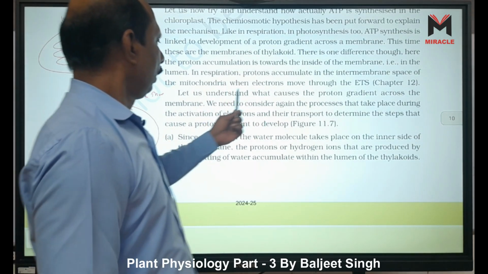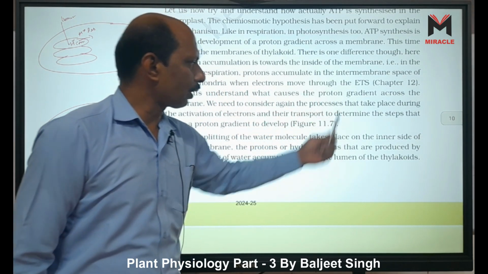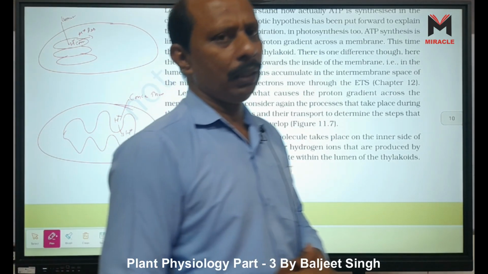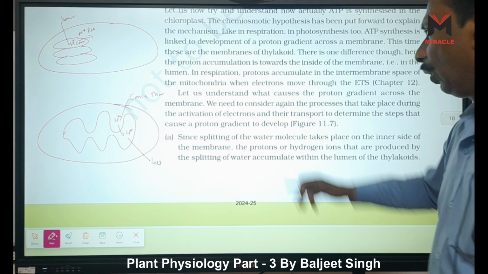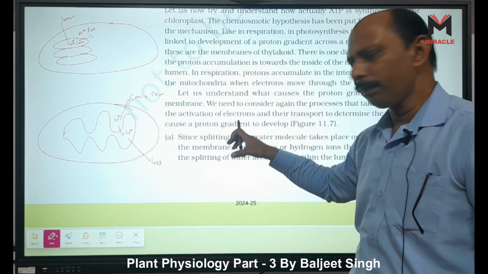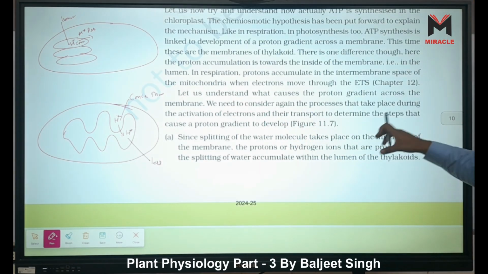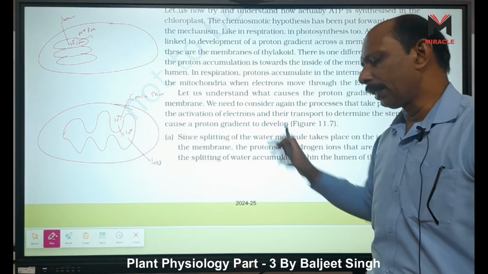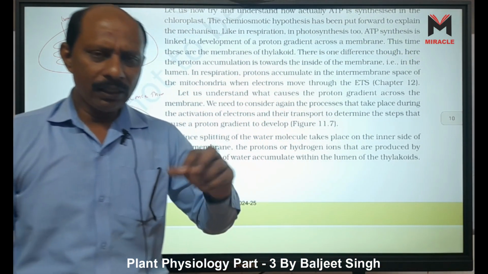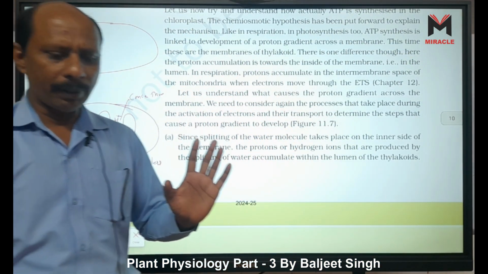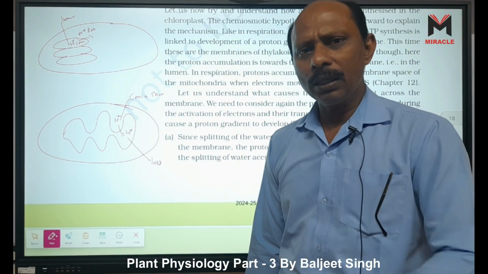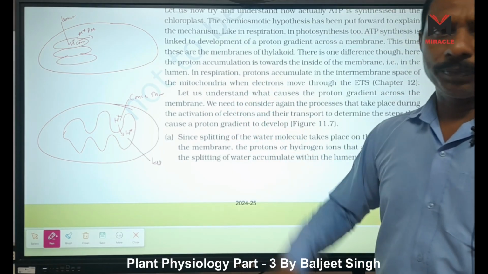Let us consider and understand what causes the proton gradient across the membrane. How is a proton gradient formed inside the membrane? We need to consider again the processes that take place during the activation of electrons and their transport to determine the steps that cause a proton gradient. Here also the electron transport system is there, maybe cyclic or non-cyclic, it does not matter. But here the electron transport system is also responsible for the accumulation of hydrogen ions.